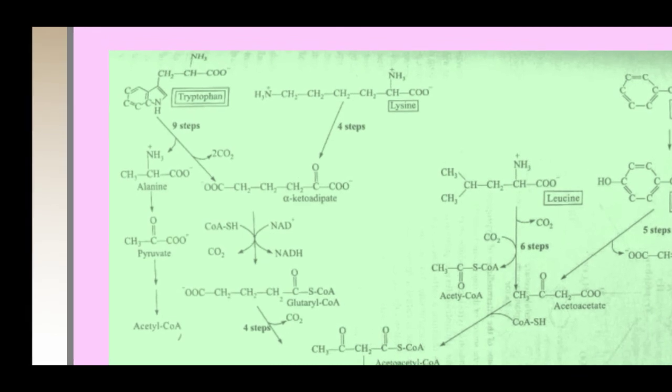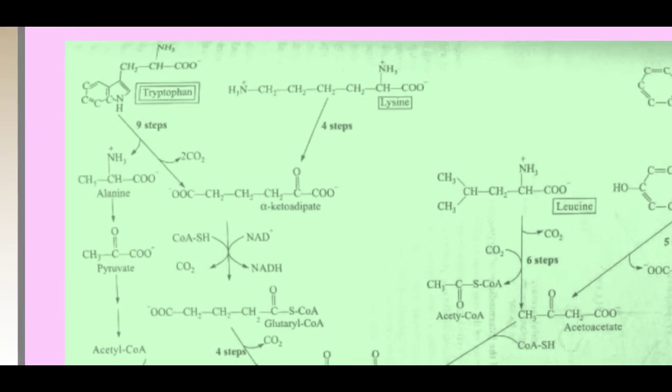Now, the degradation of lysine. In the initial stages of the degradation of lysine, the two amino groups present in the lysine are removed, and this removal of the amino groups produces the alpha ketoadipic acid.